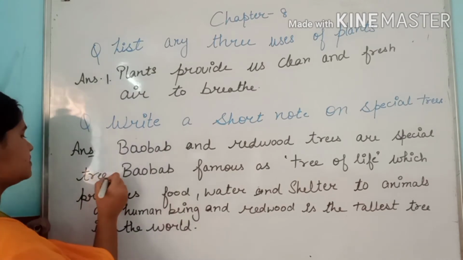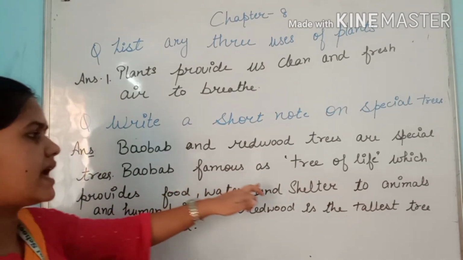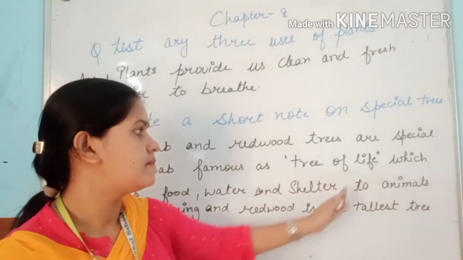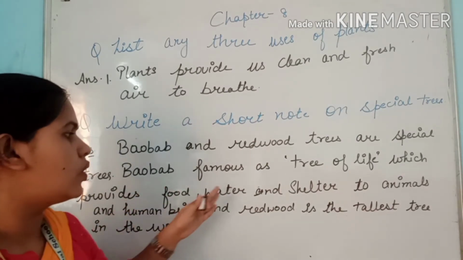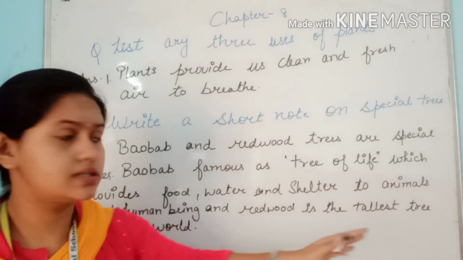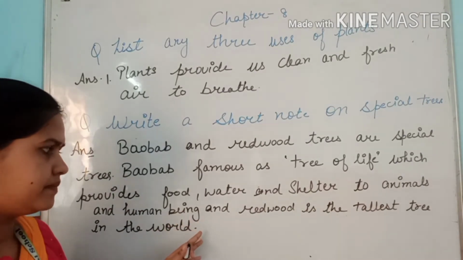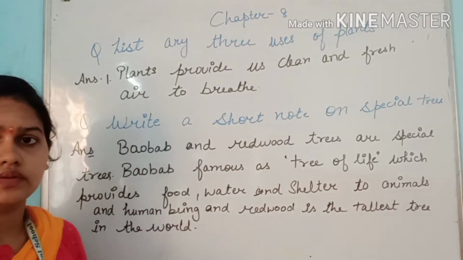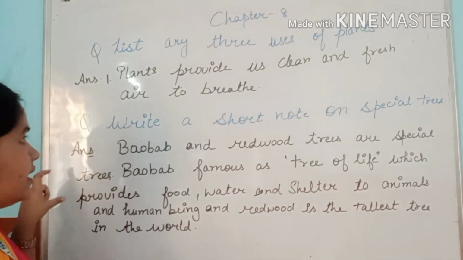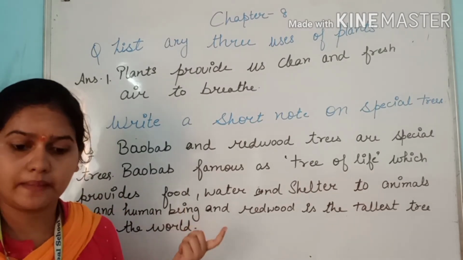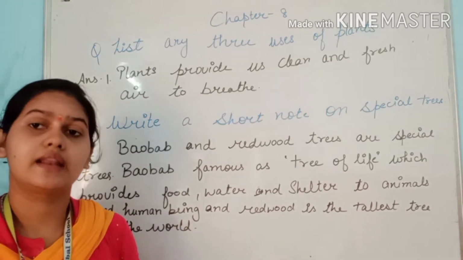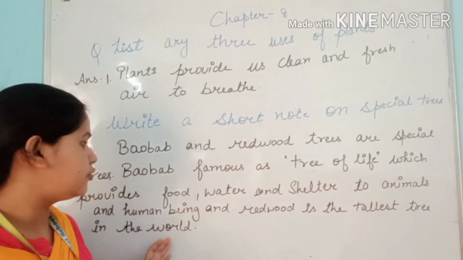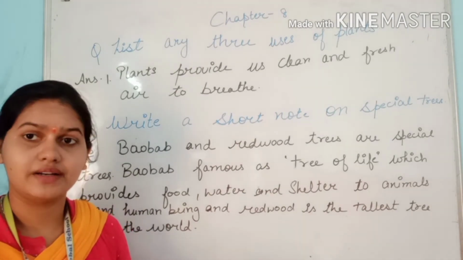Baobab is famous as the tree of life, which provides food, water and shelter to animals and human beings. And redwood is the tallest tree in the world. So by this short note, we learn about the special trees: baobab as the tree of life, and second, the redwood tree known as the tallest tree in the world.